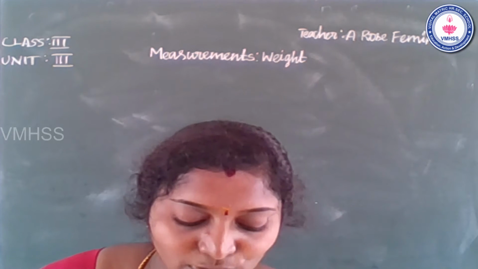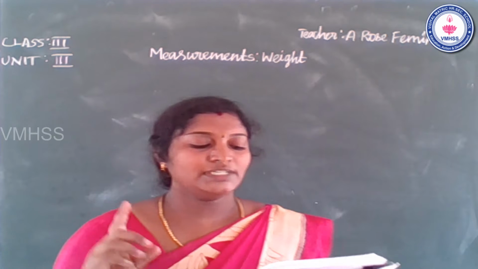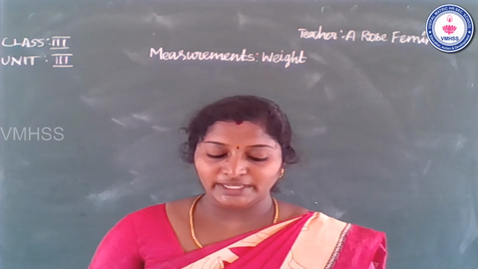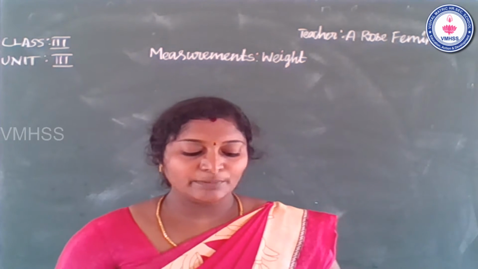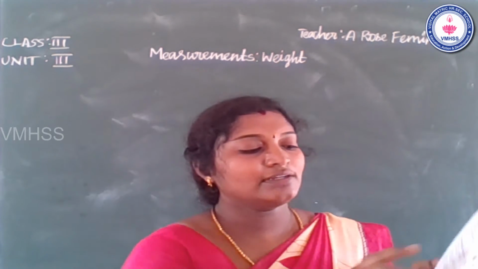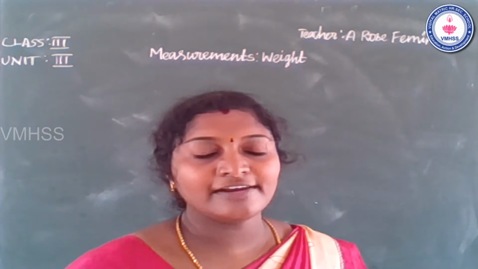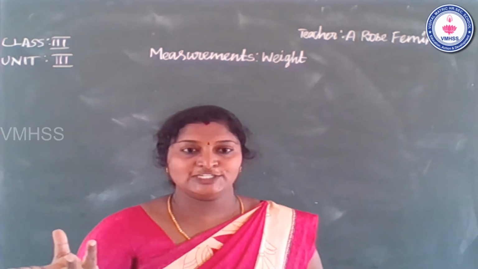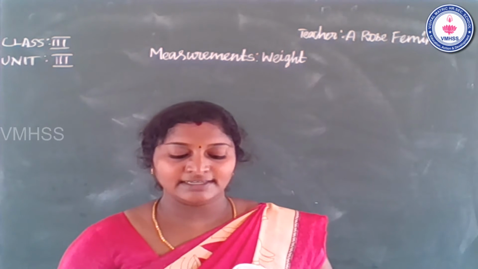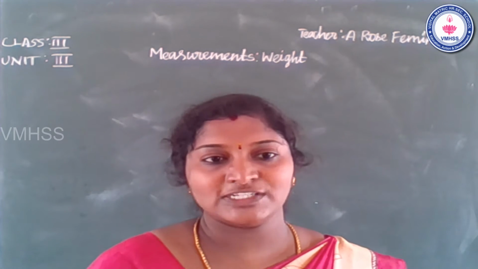Students, see your book. Compare directly. Place object 1 in one pan and object 2 in the second pan. The pan that goes down has the heavier object. So compare brick and mango. Now we compare the fruit, banana, and one 50 gram stone. The brick is heavier than the mango. The banana is heavier than the stone.